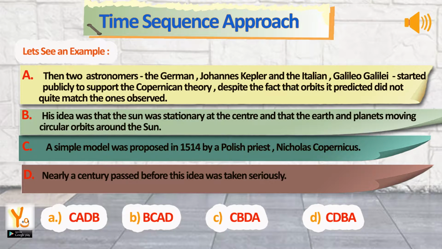Sentence C. A simple model was proposed in 1514 by a Polish priest, Nicholas Copernicus. Sentence D. Nearly a century passed before this idea was taken seriously. Choose the correct sequence of options A, B, C and D.